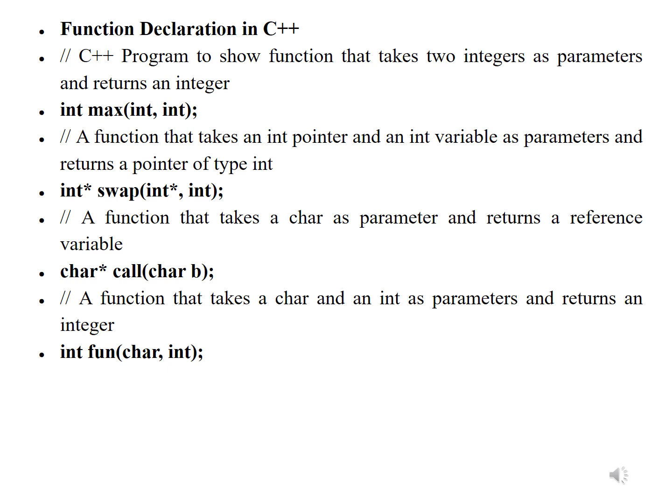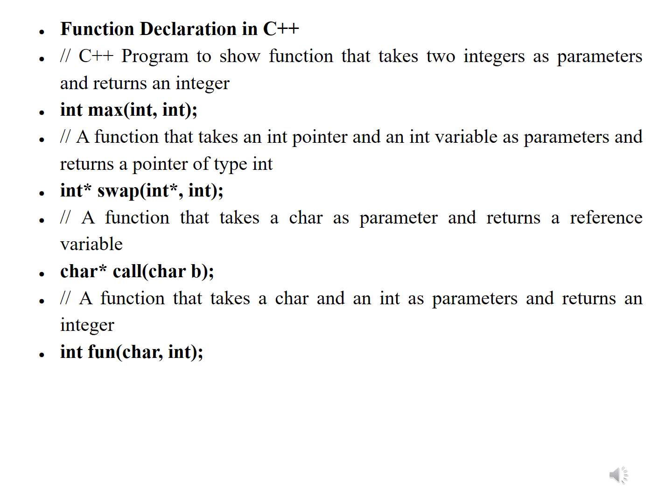Some more examples we will see. A function that takes a character as a parameter and returns a pointer. For this we write like this: char* call(char b). B is a variable which is of character type, and call is a function which returns a pointer to a character variable. And a function that takes a char and an int as parameters and returns an integer.